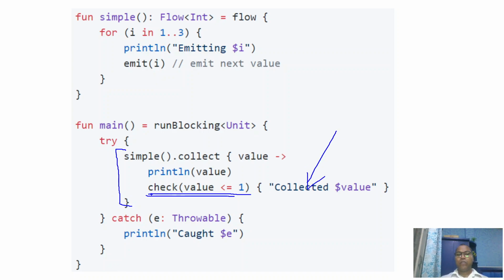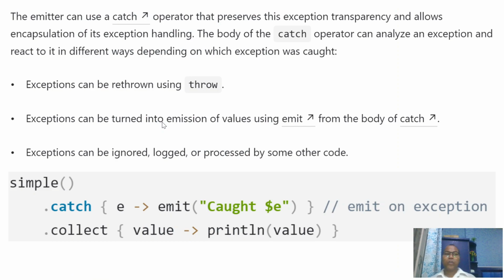After that, it is not going to continue your stream. It is not going to keep emitting data. Instead, it just jumps out to here, and here it prints that the exception is caught. So the simplest way is to wrap your code inside a try block and make a catch block, and whatever exception you get, you can handle it. After that, you continue your set of blocks, whatever you want. This is the simplest way.